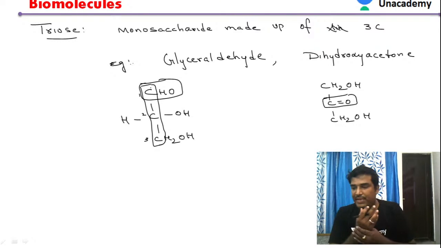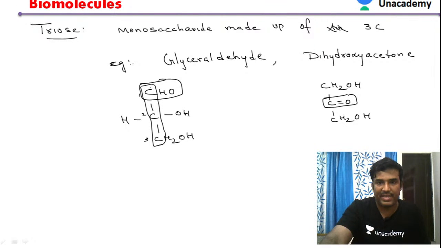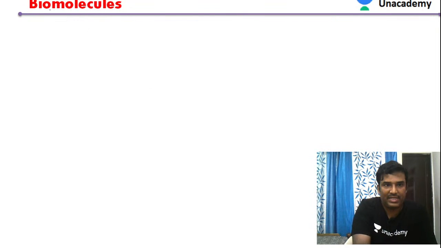So what is a triose? It is a monosaccharide made up of 3 carbon compound that is called a triose. So glyceraldehyde is the best example having 3 carbon compound. Then let's see about tetrose. See the next one, tetrose.